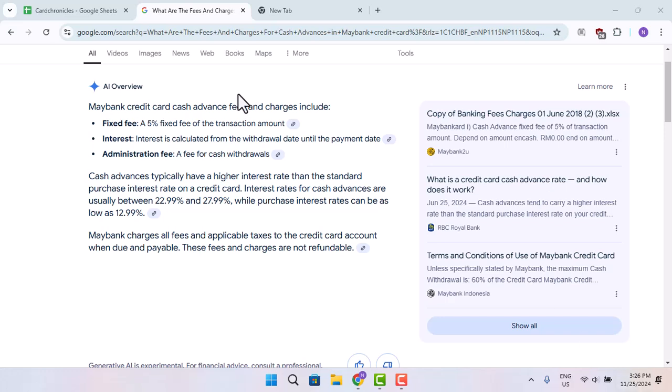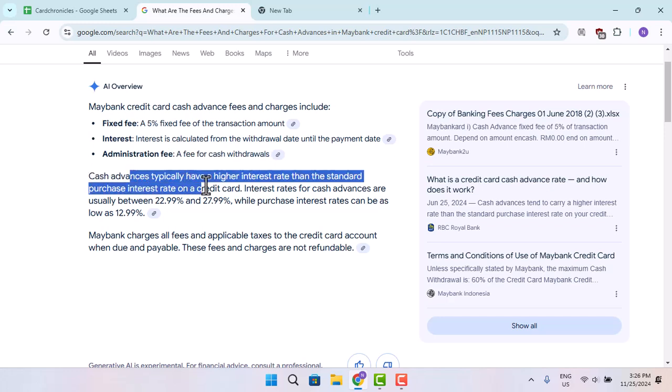In this video, I'm gonna let you know what the fees and charges for cash advance in Maybank credit card are. So Maybank credit card cash advance fees and charges include a fixed fee, that is a 5% fixed fee for the transaction amount, and the interest rate is calculated from the withdrawal date until the payment date. Next, if you're wondering about the administration fee, there is a fee for cash withdrawal as well.